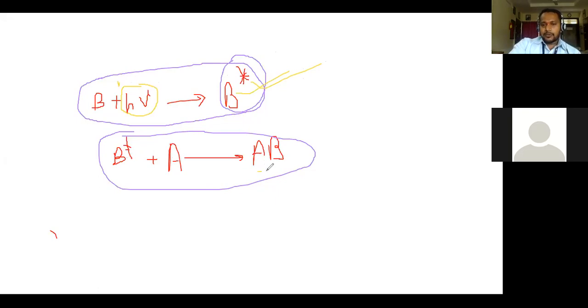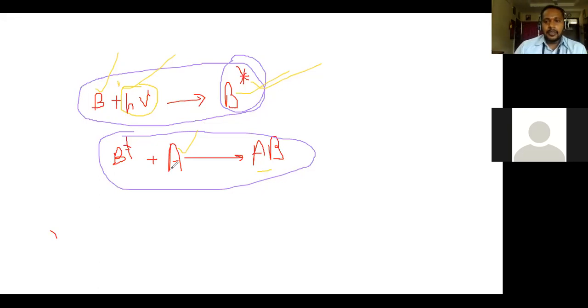So it leads to formation of AB. Due to absorption of one photon, molecule B and molecule A are both reacted, right? In this case, the quantum yield is high. Due to absorption of a single photon, two molecules are getting reacted, B and A. So in certain cases, the high quantum yield may be due to formation of an intermediate product, and that intermediate product acts as a catalyst.